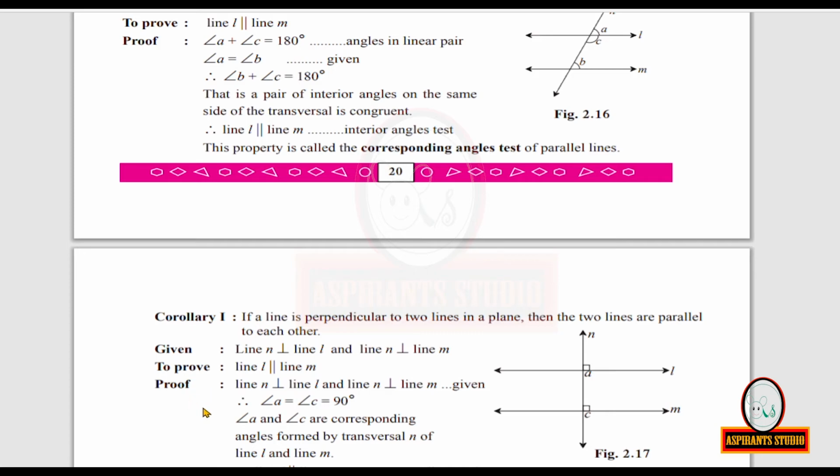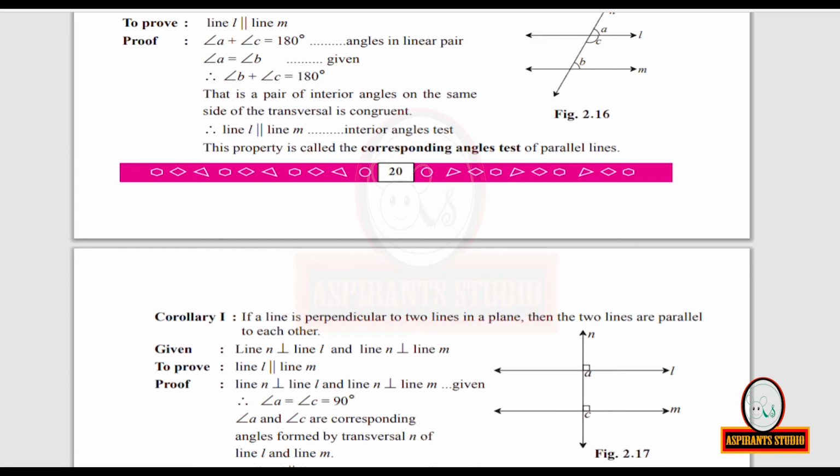Now, coming to the proof. What is given? Once again, look at the given statement and pick it up and write as the first statement for the proof. Line N is perpendicular to line L, and line N is perpendicular to line M. Therefore, measure of angle A is equal to measure of angle C is equal to 90 degrees.